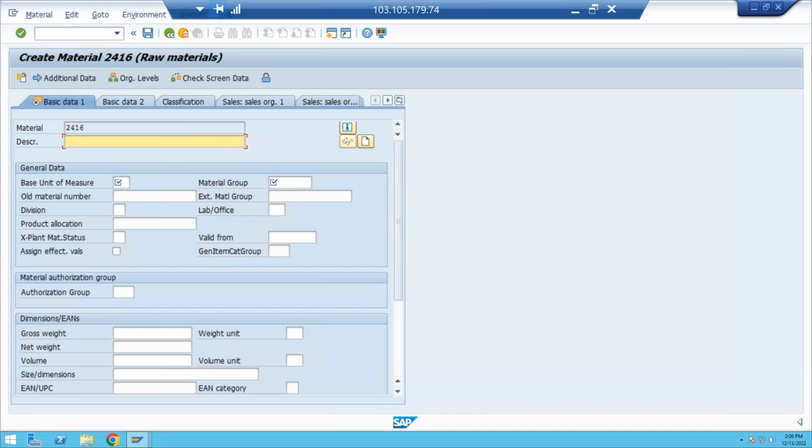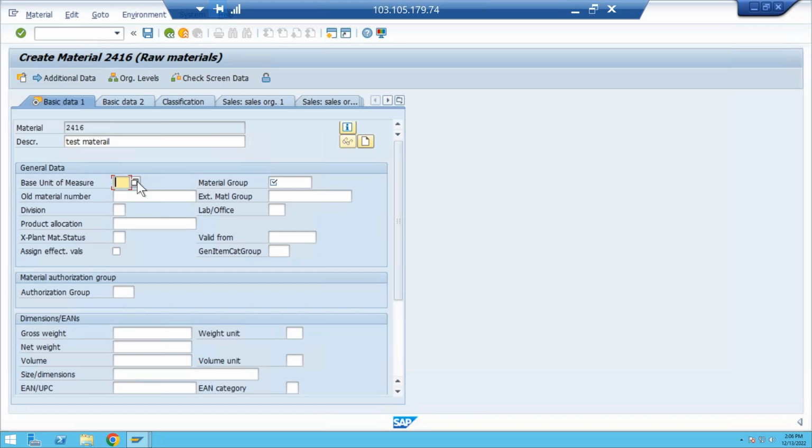Maximum length of the material number is 40 characters. But are we able to create the material or not? So we are able to create the material description as well. Previously you would see the description here, but in the S4 system it differs. So that is the way, as a consultant, you need to observe what changes are happening. Now this is some test material. So what is the base unit of measure?